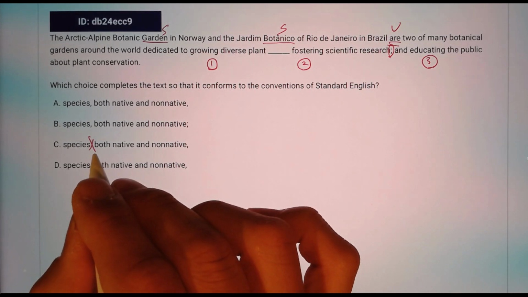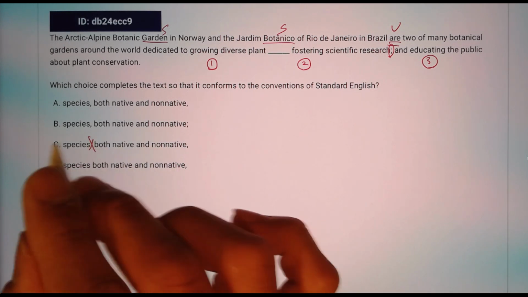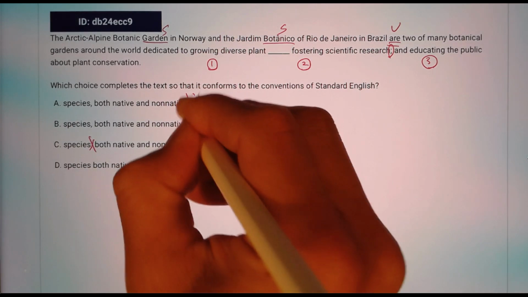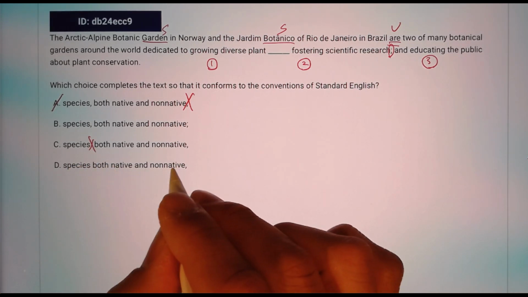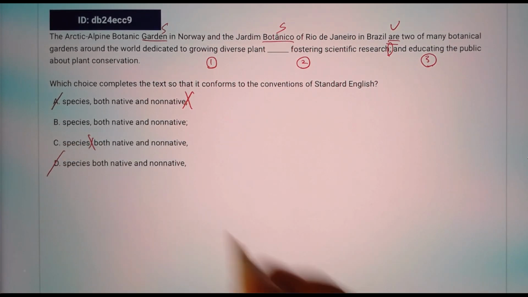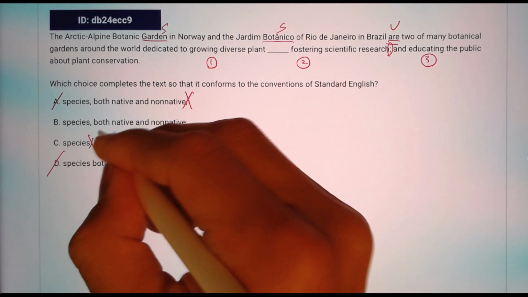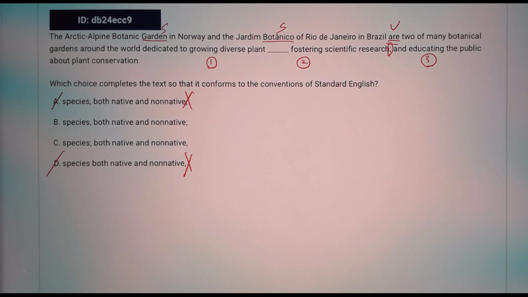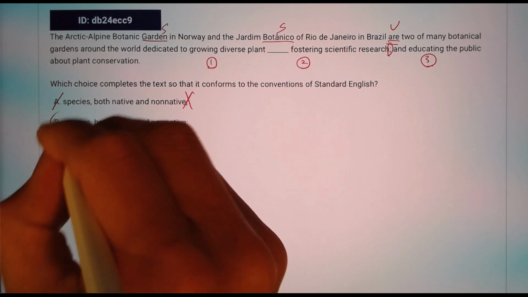Okay, so C is wrong. That's a wrong place to put the semicolon. And we also need a semicolon to separate item 1 and item 2. If you see any choice that does not have a semicolon, like we don't see it here, A is out. I'll talk about C's wrong place, and choice D is missing the semicolon that separates 1 and 2. So between B and C, where should we put the semicolon? Growing diverse plant species, and species goes more in depth, that it can be both native and non-native. So B would be the correct answer in that regard.